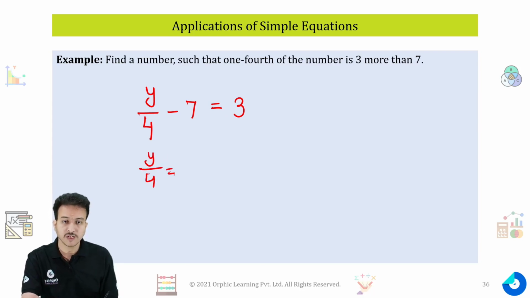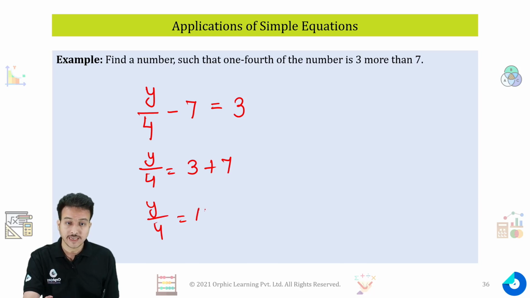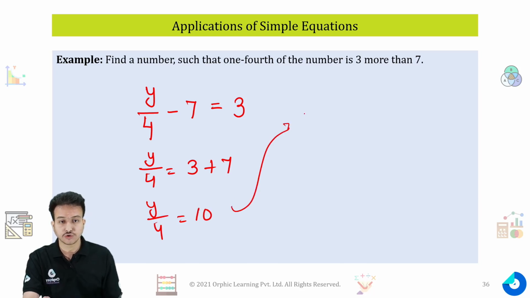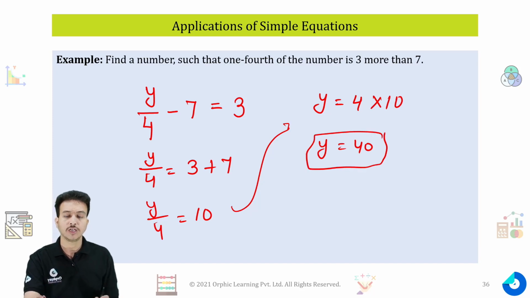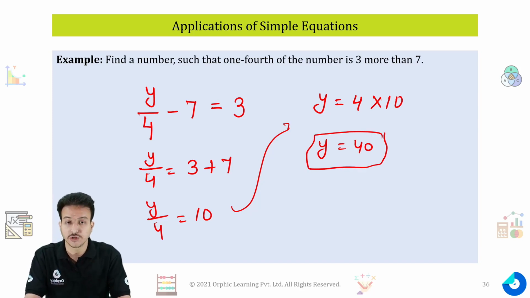y by 4 minus 7 is equal to 3. Transposing 7 to the right hand side will come up as plus 7. You will get y by 4 is equal to 10. Again, try to solve this. y by 4 is equal to 10. 4 is in division, so it will come up in multiplication. So your answer should be y is equal to 40. That is the correct answer for this equation. That means the number we are talking about is 40.